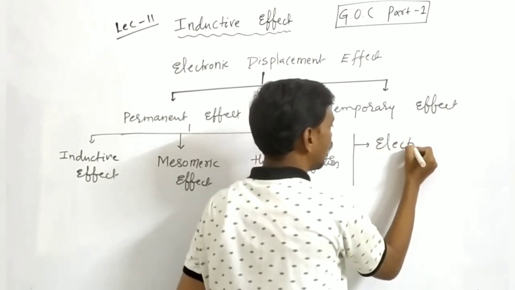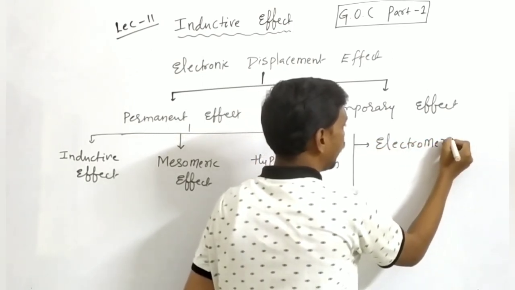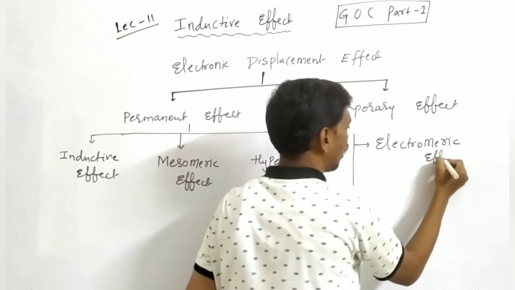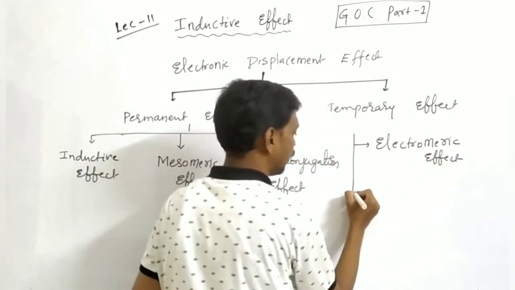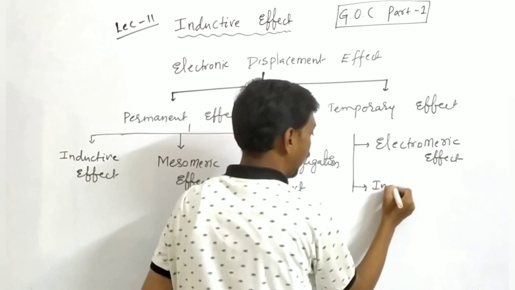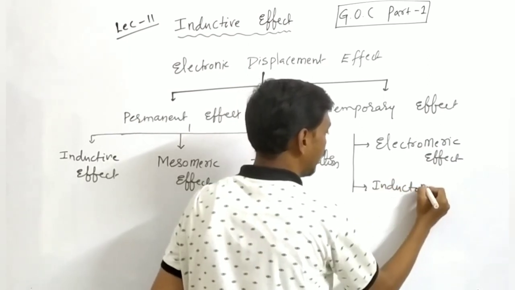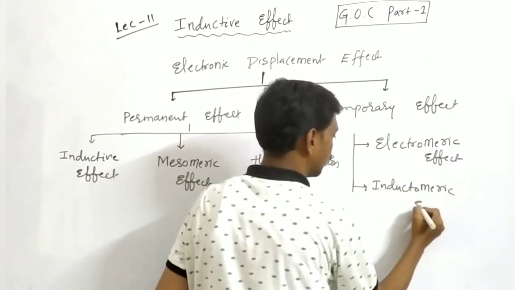Now temporary effect is of two types: electromeric effect, and second one, inductomeric effect.